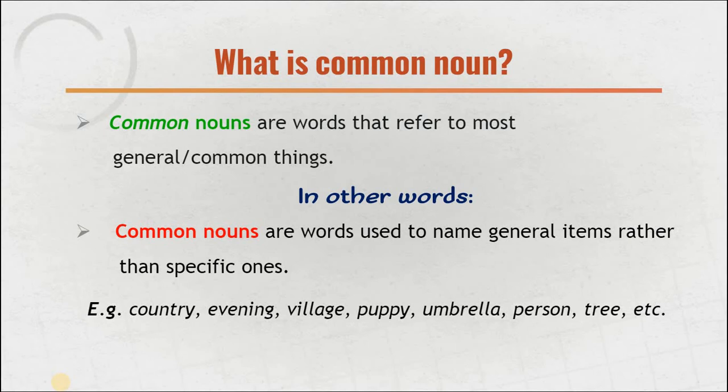But when you add the name of the country, when you say I live in Pakistan, the confusion is finished, because Pakistan is the only country with this name in the whole world. So Pakistan is a specific one because you named it. When you generally say country, it's a common one.